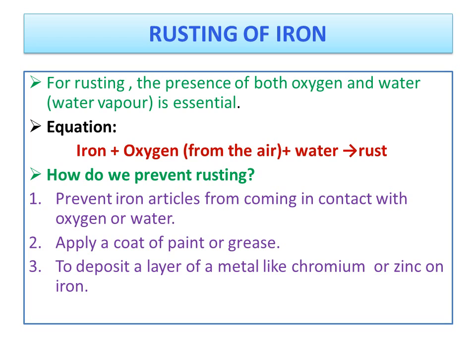Sometimes it is very difficult to stop iron articles from contact with oxygen and water. Rust will come, it happens everywhere, but we have to prevent it by applying a coat of paint or grease. You also know that in your house the window grills and door grills are made of iron, and after 1 or 2 years you can see that they become rusty. So how do your parents remove the rust from the windows and grills? You know.